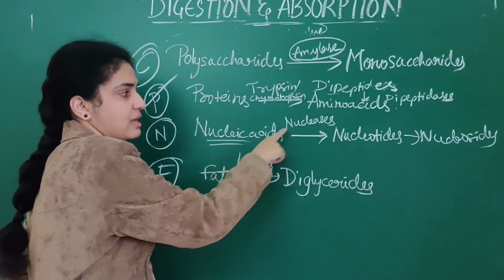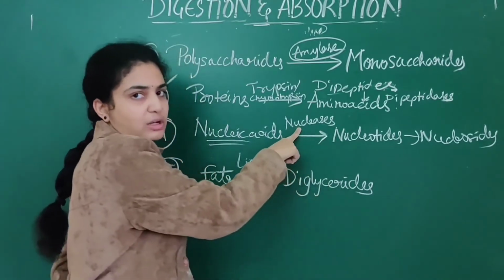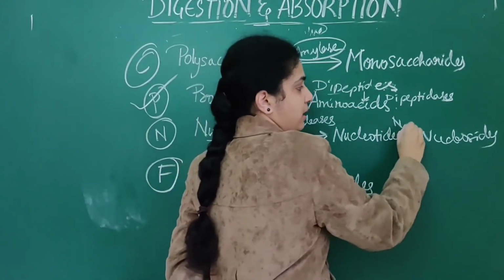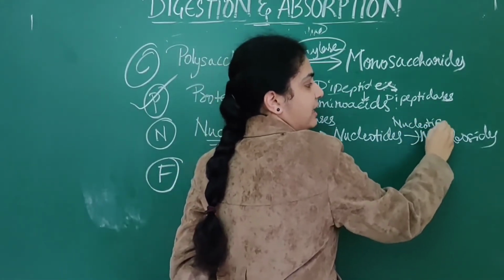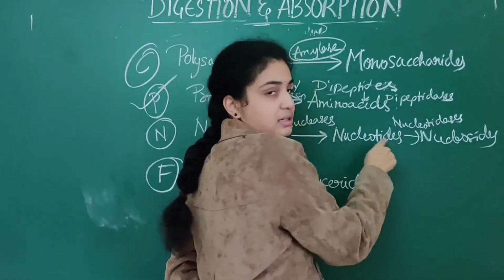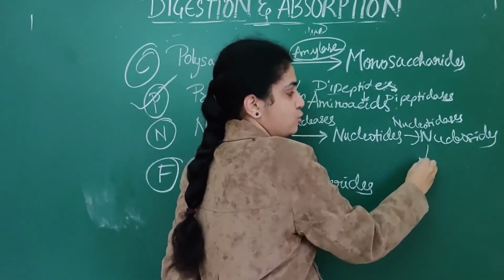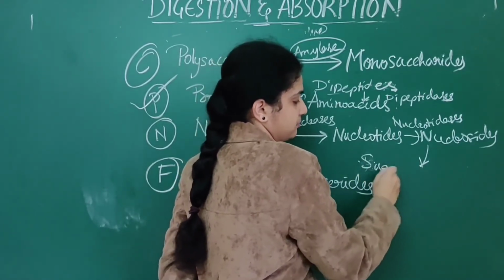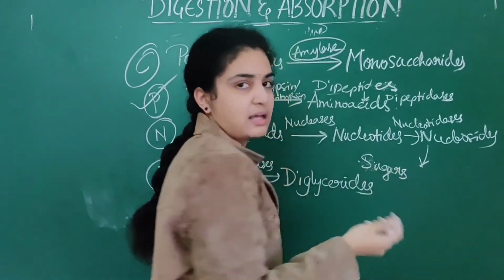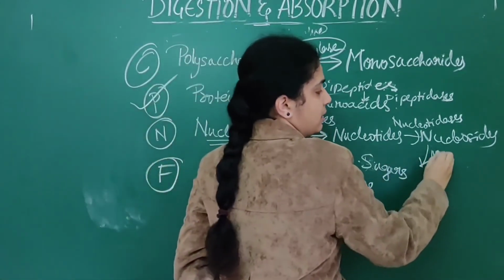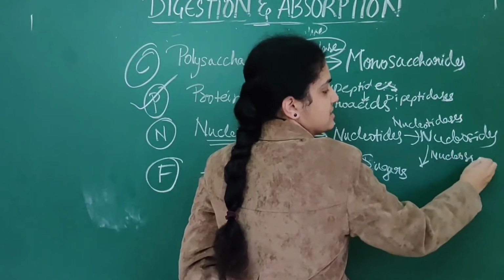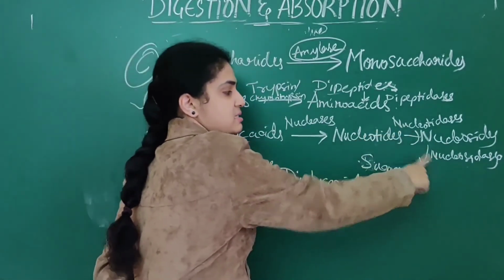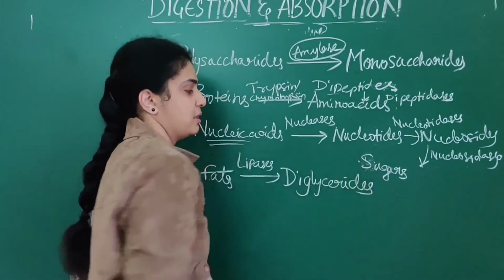See here again, nucleic acids into nucleotides by nucleases. These nucleotides are again broken down by nucleotidases. Tidases. Then these nucleosides are broken down into sugars by nucleosidases. First is tidases, then next is nucleosidases, finally into sugar.